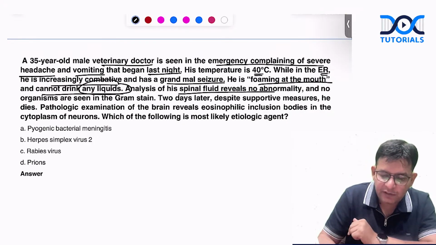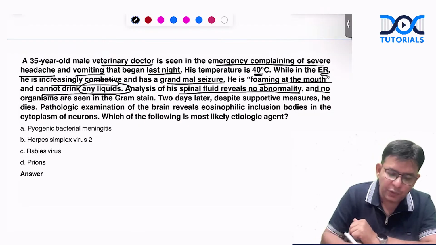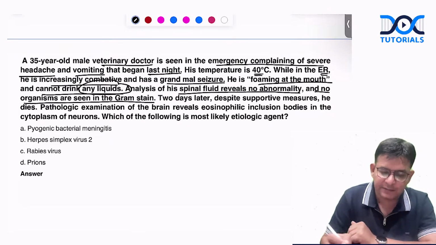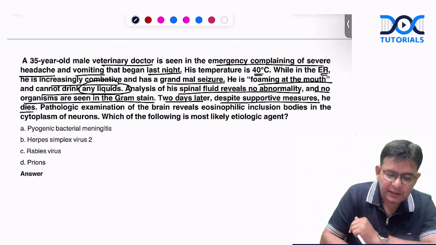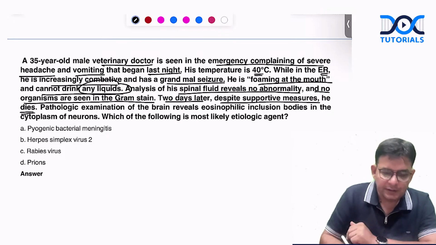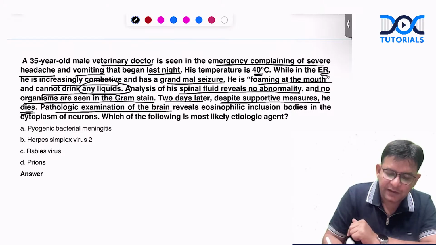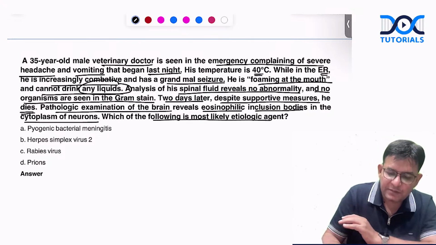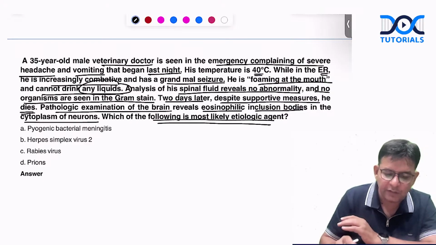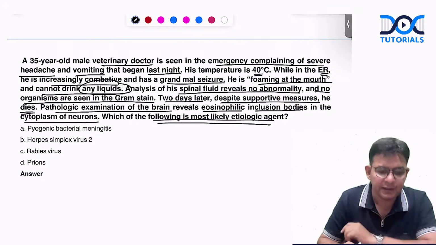Analysis of the spinal fluid reveals no abnormality. No organisms are seen on the Gram stain. Two days later, despite supportive measures, that particular individual died. Pathological examination of the brain reveals eosinophilic inclusion bodies in the cytoplasm of the neurons from the hippocampus. Which of the following is the most likely etiological agent of this particular condition?